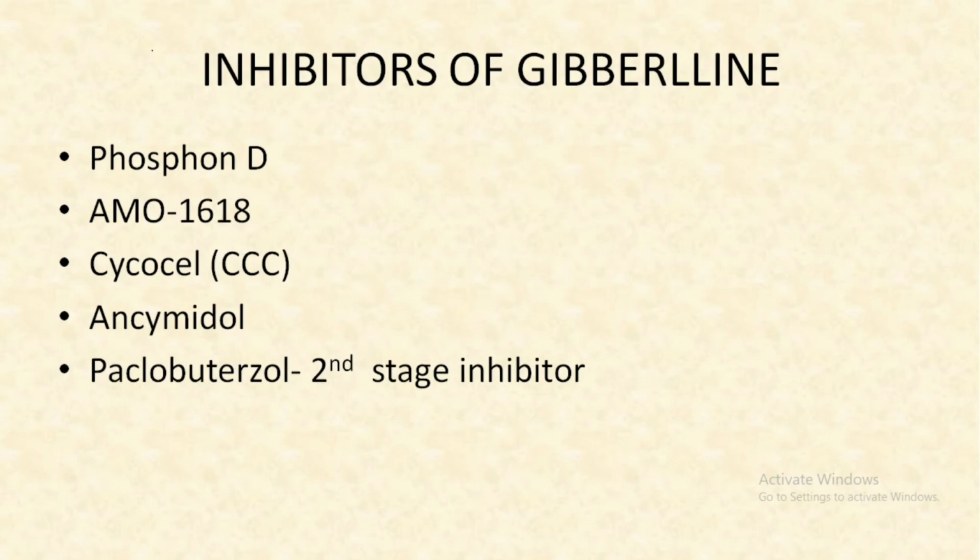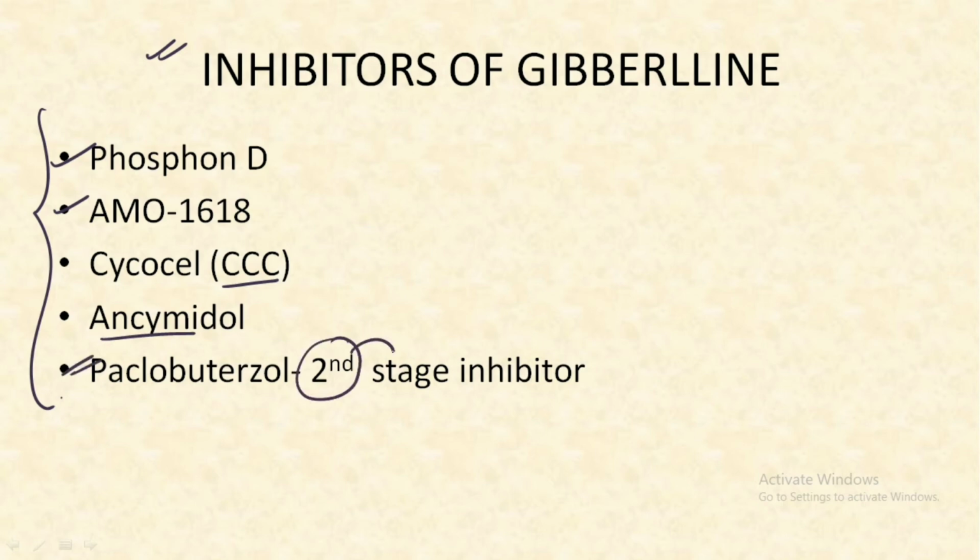So let's talk about some of the inhibitors of gibberellin. We have these 5 important inhibitors of gibberellin. The first one is phosphon D, then we have AMO 1618, then CCC, then ancymidol, and the last one is paclobutrazol. This is a second stage inhibitor, that is, it hampers the biosynthesis pathway at the secondary stage of the pathway.